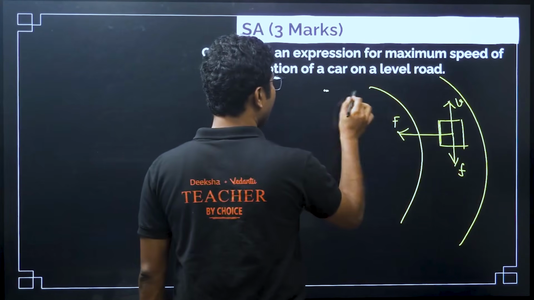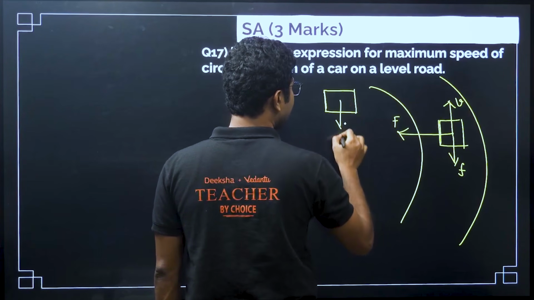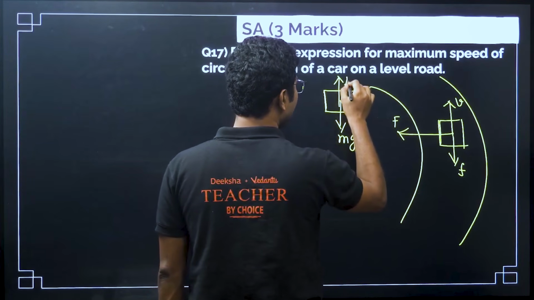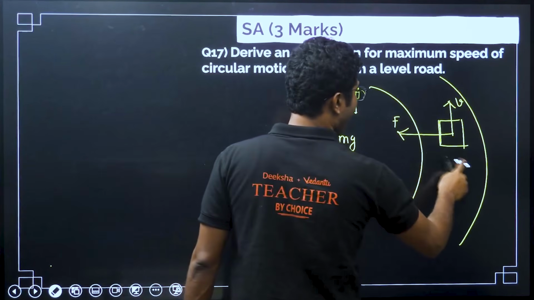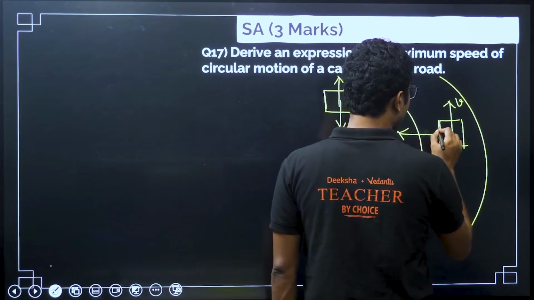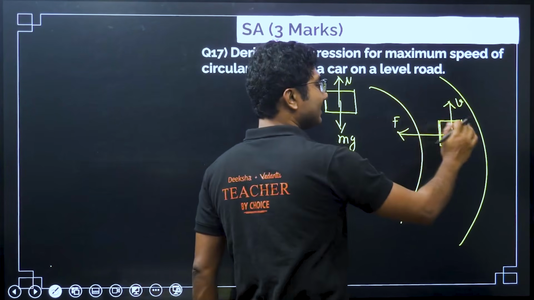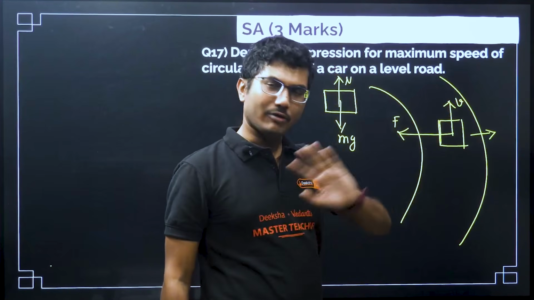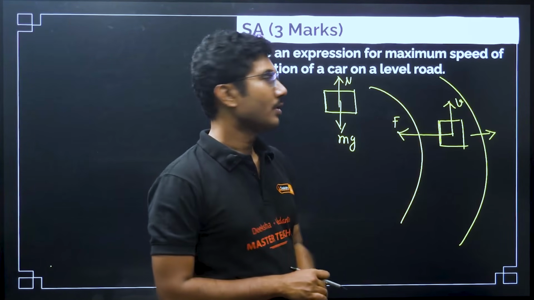Now if you draw the upward view, mg is acting in this direction, then the normal force is acting in this direction. The frictional force in this case will act. So, the car when taking a turn has a tendency to slip to this side. We are not considering the backward friction. Backward friction is there, but we will not consider it. That is not helping us. That is only reducing the velocity.